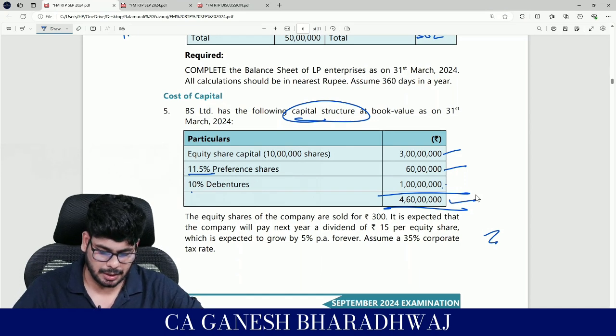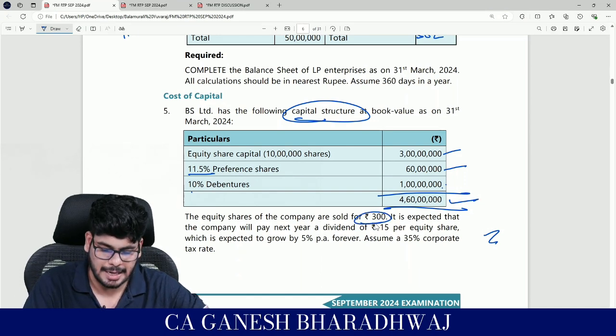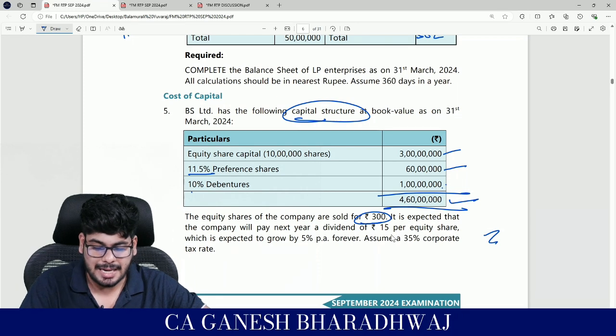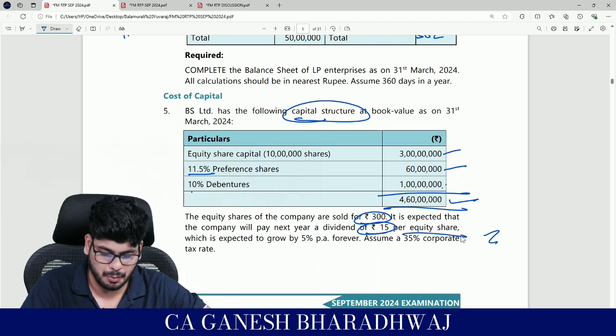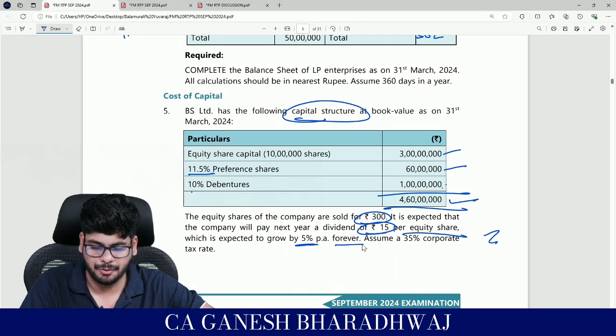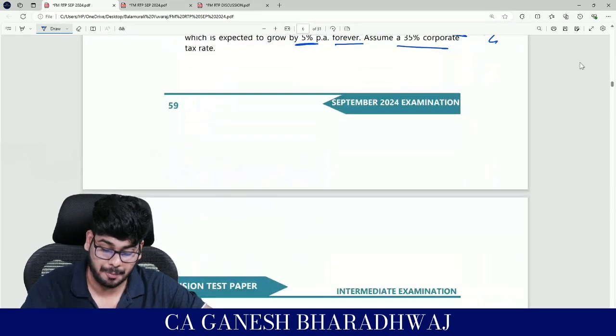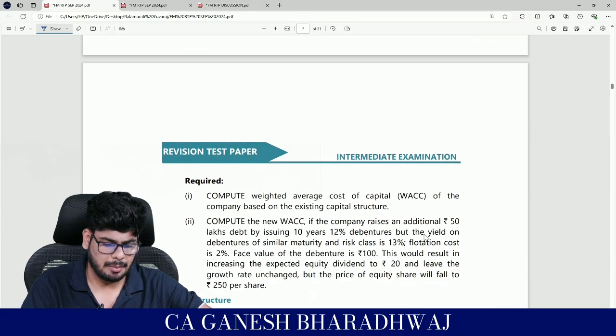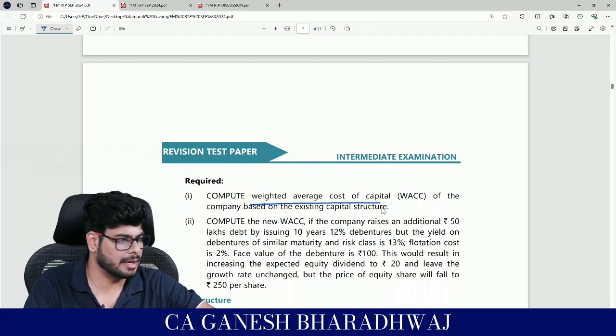The equity shares of the company are sold for rupees 300. It is expected that the company will pay next year a dividend of rupees 15 per equity share, which is expected to grow by 5% per annum forever. And assume a 35% corporate tax rate. Required, number one, compute the weighted average cost of capital of the company based on the existing capital structure. This is like a plain direct question.